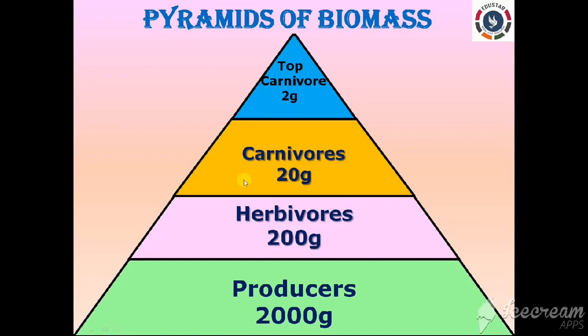So next, the pyramids of biomass, right? So let's see the pyramids of biomass. The pyramid of biomass represents the amount of organic matter present per unit area of organisms, right? This is expressed in the form of grams. Clear? So the pyramid of biomass represents the amount of organic matter, or the biomass, present per unit area of the various trophic levels of the food chain, with the producers at the base and the top carnivore at the top and other trophic levels in their intermediate positions as well.